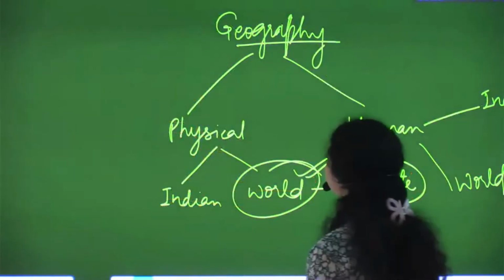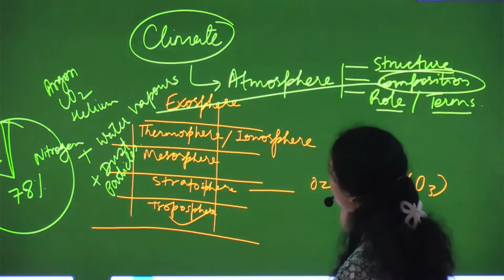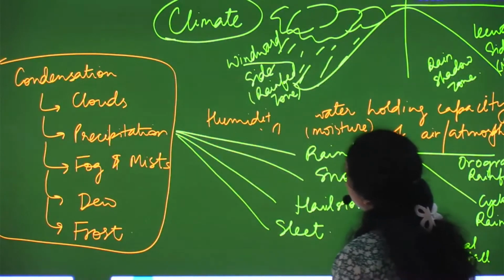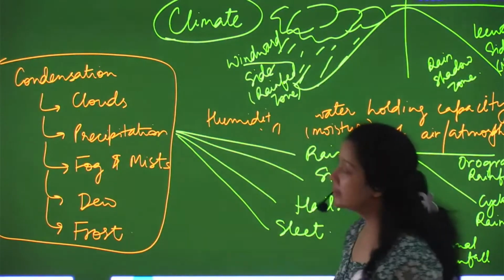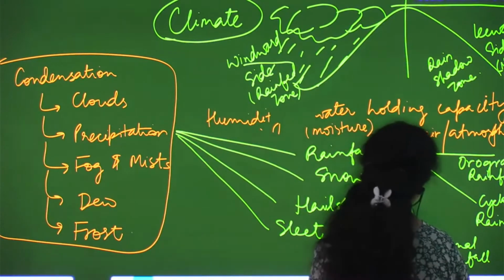Okay, fine. So we have talked about atmosphere in the climate, and in that atmosphere we further talked about the water in atmosphere, the condensation part, and then humidity and everything, and then we talked about types of rainfall.